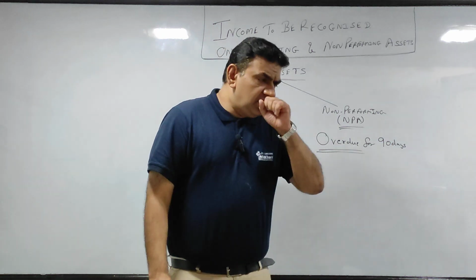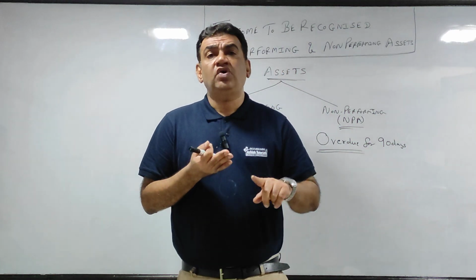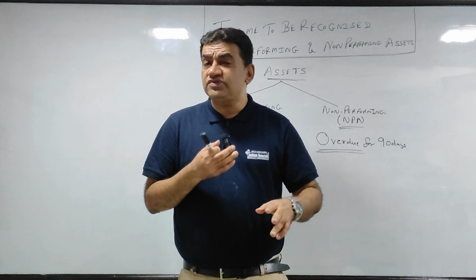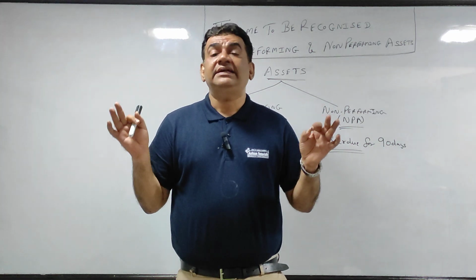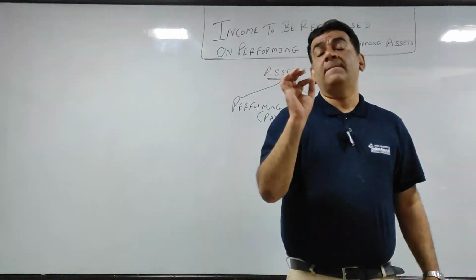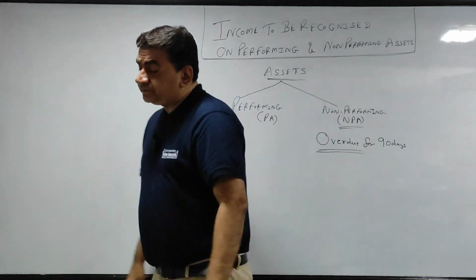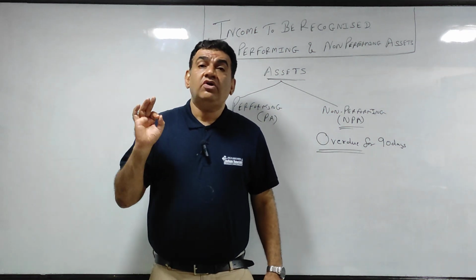What happens? I have discussed in the earlier classes, banks, insurance companies, LLPs, cooperative societies, corporates, all follow the mercantile or accrual system. Okay, now listen. What is the mercantile or accrual system?